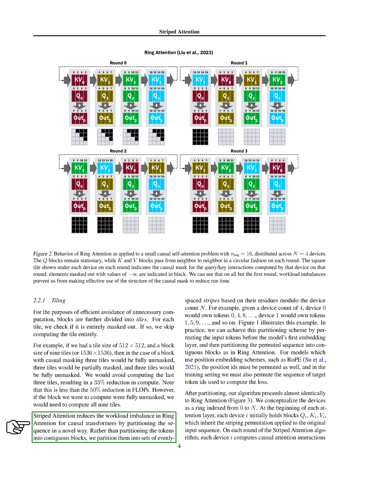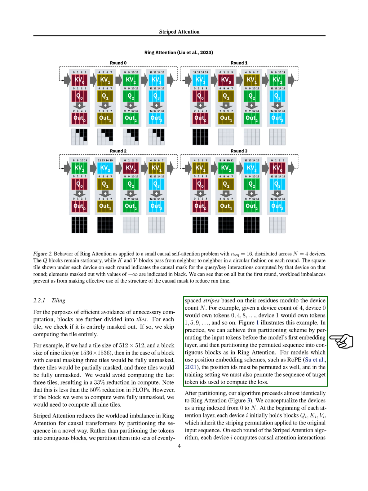Striped attention is a novel approach that reduces the workload imbalance in ring attention for causal self-attention by partitioning the sequence in a new way. Instead of partitioning the tokens into contiguous blocks, we partition them into sets of evenly spaced stripes based on their residues modulo the device count n. For example, given a device count of 4, device 0 would own tokens 0, 4, 8, and so on. Device 1 would own tokens 1, 5, 9, and so on. In practice, we can achieve this partitioning scheme by permuting the input tokens before the model's first embedding layer, and then partitioning the permuted sequence into contiguous blocks as in ring attention.